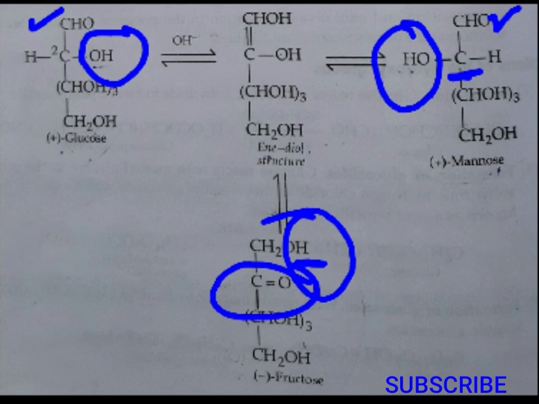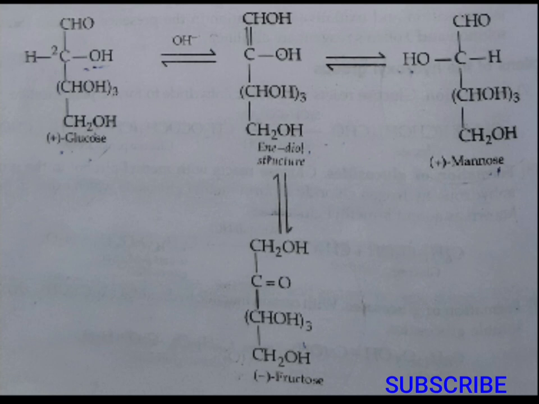Is it clear? So on that basis, I have my first point: glucose, mannose and fructose are all monosaccharides, and their anomeric carbon atom has a hydroxyl group, right? And so I can say they are reducing in nature. So as far as the question is concerned, we are left with 2. Let us move there.